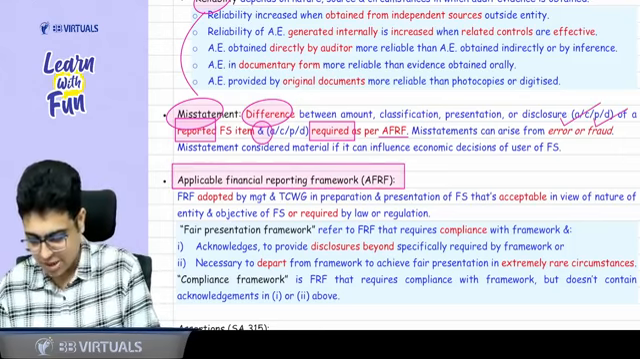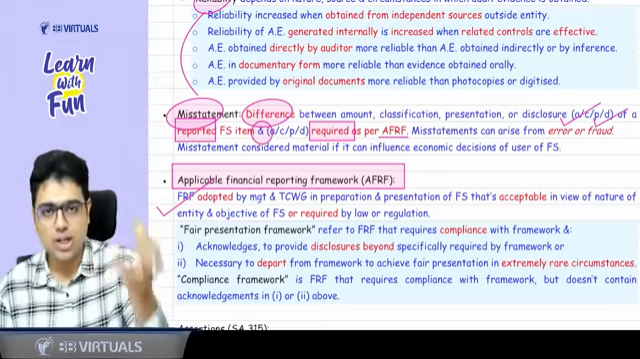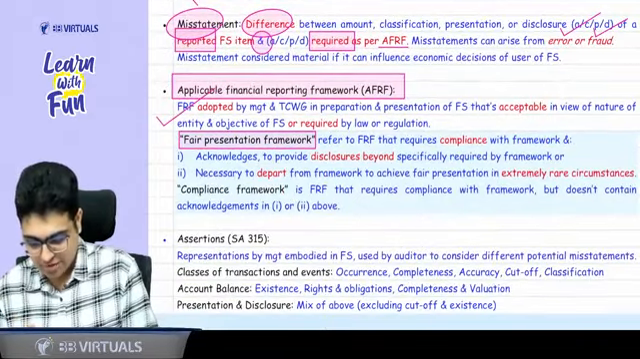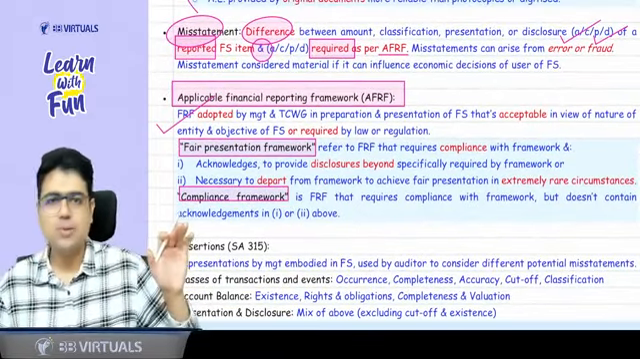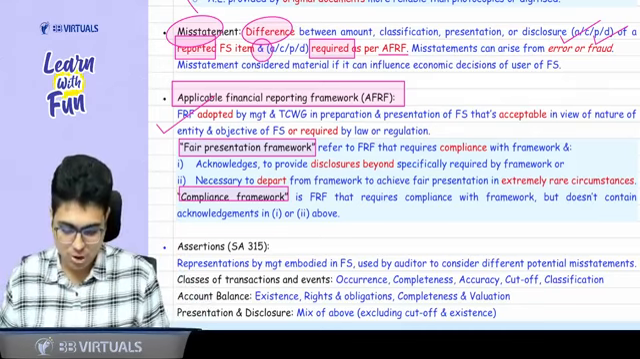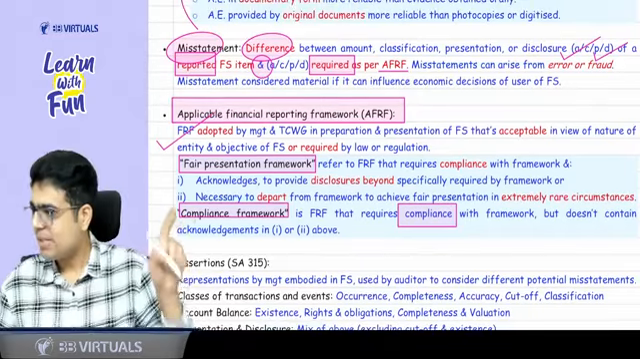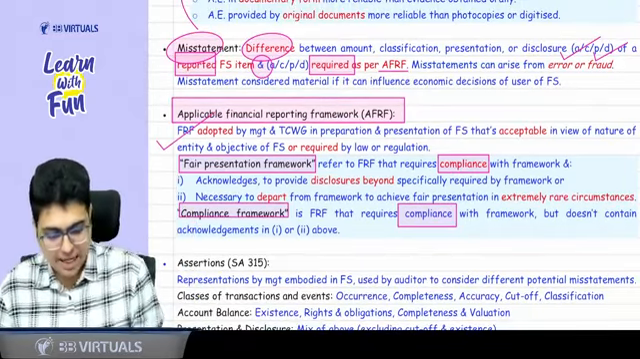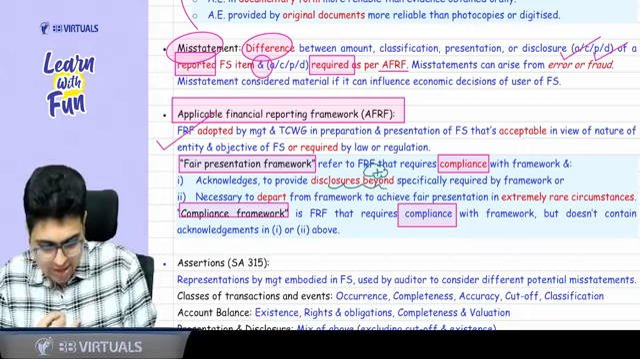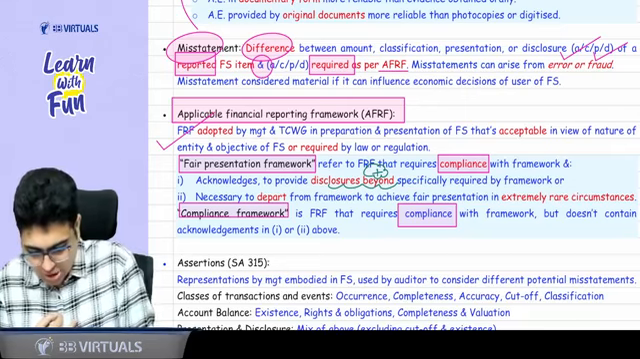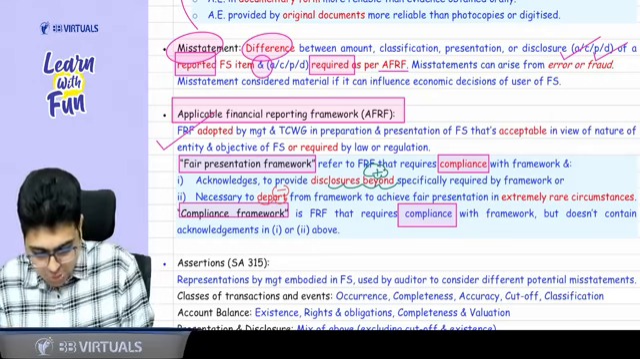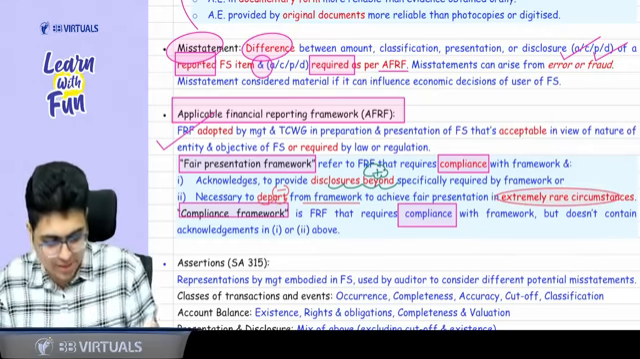Applicable financial reporting framework, you can just read. This is a financial reporting framework adopted by the management to prepare the financial statements. There are 2 types of framework: fair presentation framework and compliance framework. Sir, what is the difference between the two? Compliance framework says, as the name suggests, you should properly comply with the FRF. Fair presentation framework says, yes, you should comply, but in addition, if you want to give some additional disclosures, you can give. If you want to reduce some disclosure, if you want to depart from the requirement, you can do. But remember, you can depart from the framework only in extremely rare circumstances.